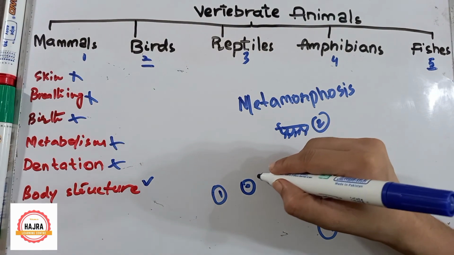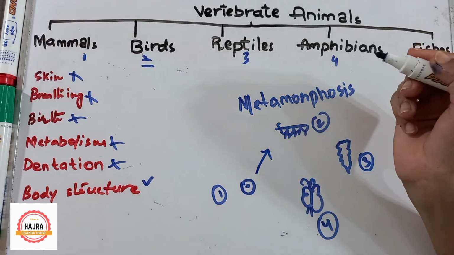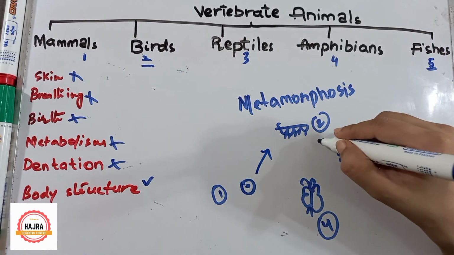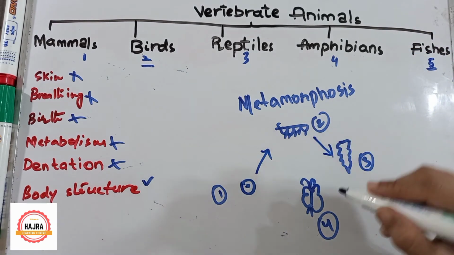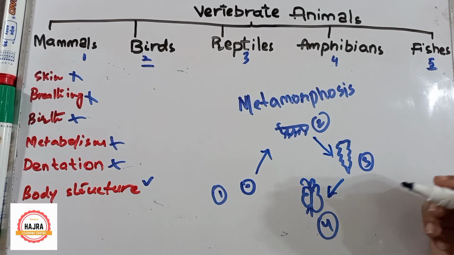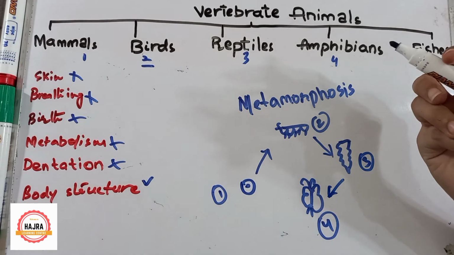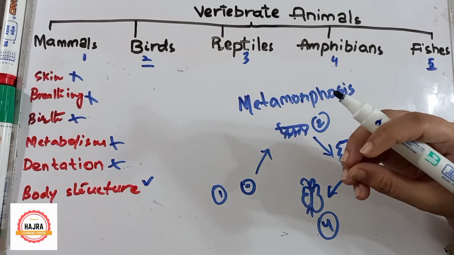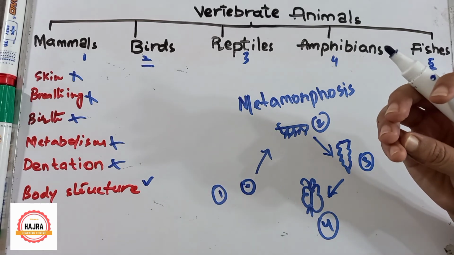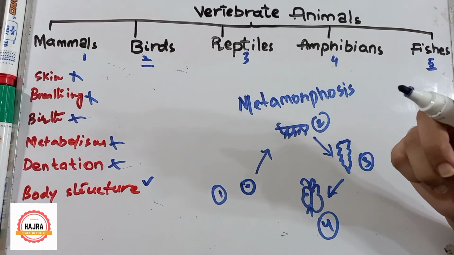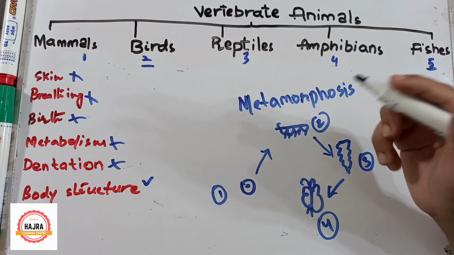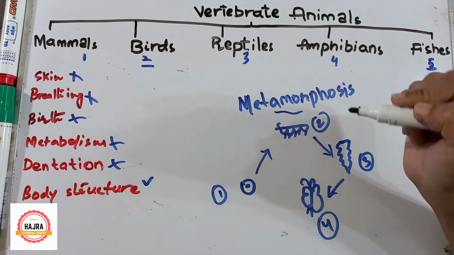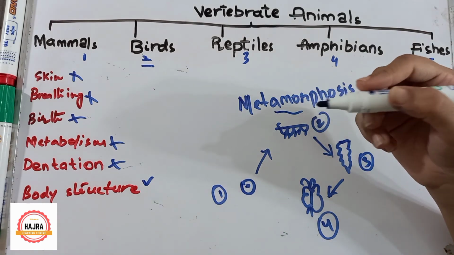From egg to larva, the shape is different. From larva to pupa, the shape is different. From pupa to butterfly, the shape is different. So this is called metamorphosis, meaning an abrupt change in the structure of an animal's body during growth. It is seen in many insects.